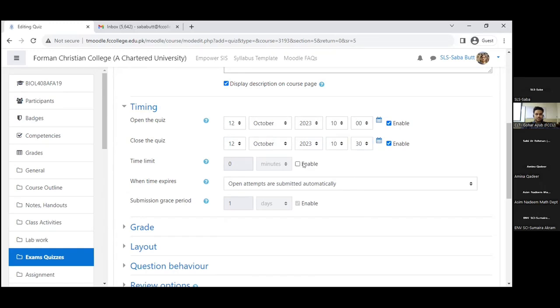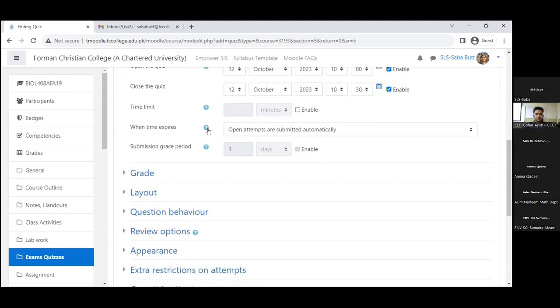Now, this is also possible that during this time, if we want them to do work only for a few minutes, I mean, they can open the quiz during this time, but they have a time limit within which they have to finish their work. So you can make it like 15 minutes or like that. So there'll be a timer which will be displayed in front of them that how many minutes are remaining. So this is also possible if we want to. So we can make it a timed quiz. If we simply disable it, they can finish all the work within this time.